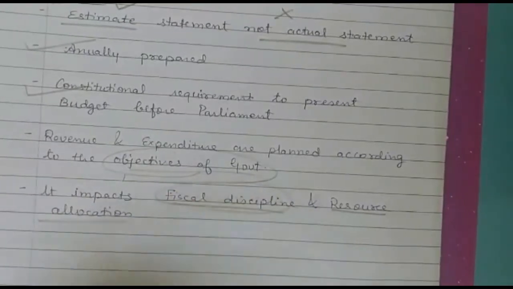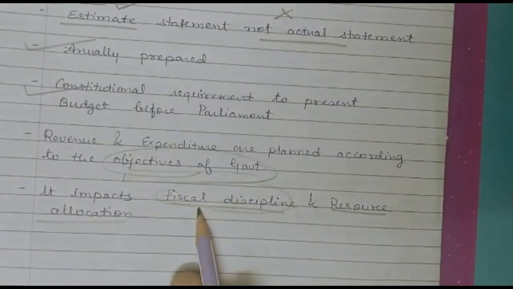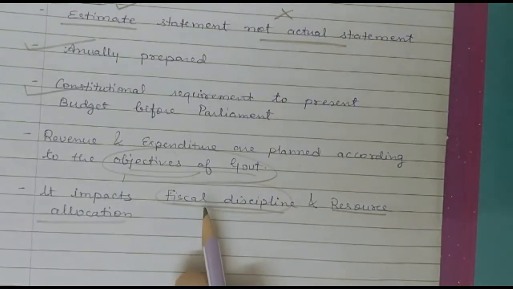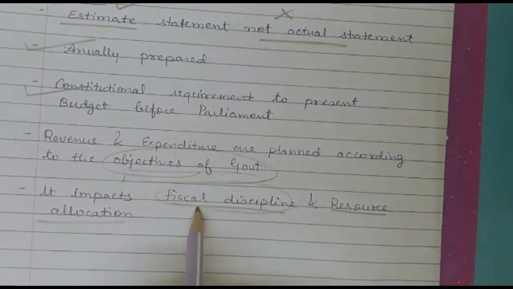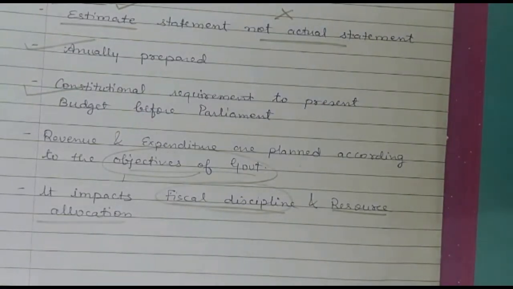Now, what is fiscal discipline? Government tries to have the balance between government revenue and government expenditure. If there is no balance between them, it will lead to excess of expenditure over revenue, which leads to inflation. So fiscal discipline is very important. It means, once again, balance between government revenue and government expenditure.